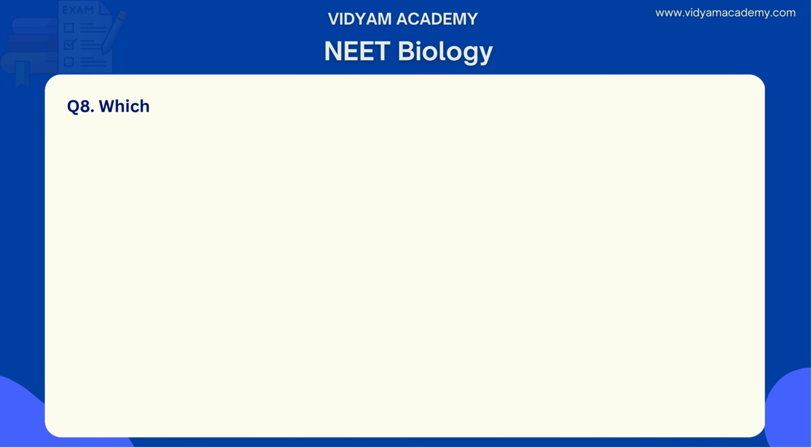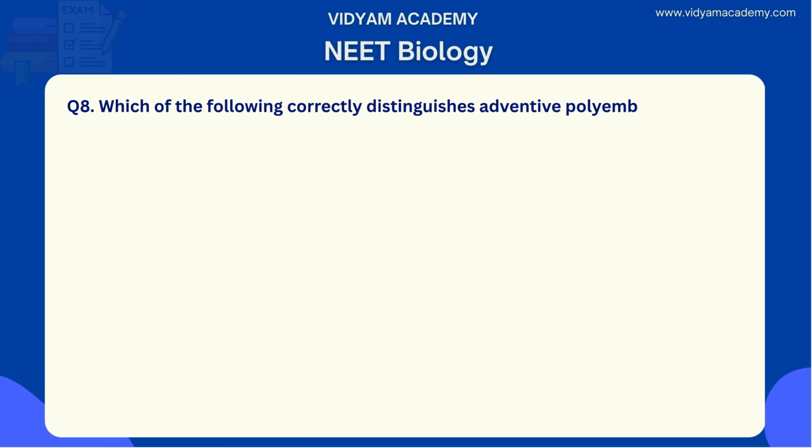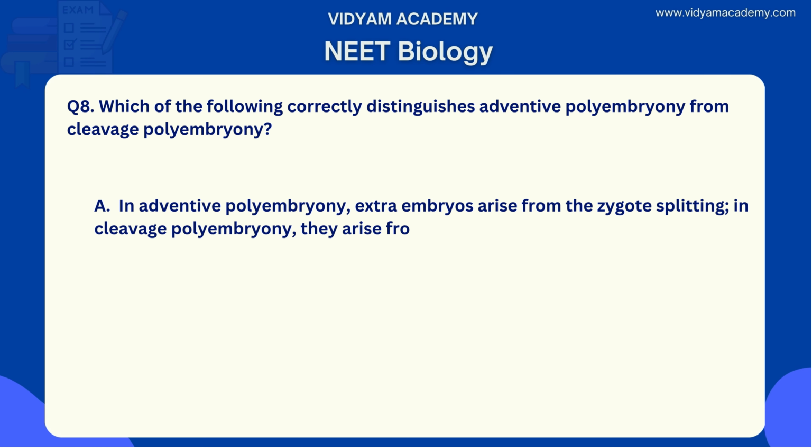The next question is a conceptual understanding question once again. Which of the following correctly distinguishes adventive polyembryony from cleavage polyembryony? Here are the options. Option A: in adventive polyembryony, the extra embryo arises from the zygote splitting. In cleavage polyembryony, they arise from nucellar tissue.